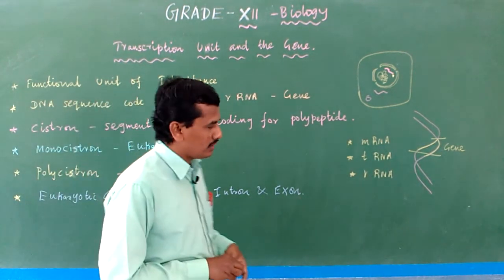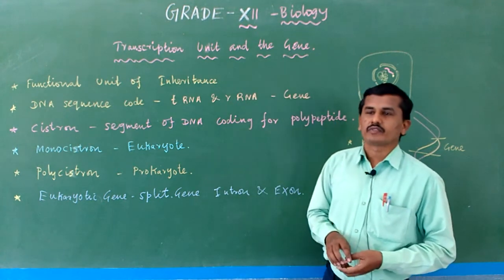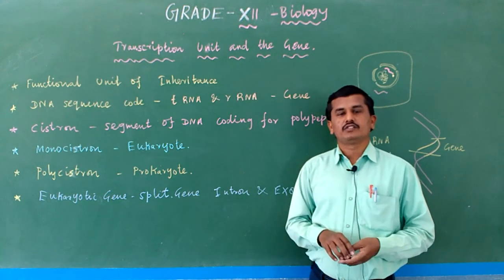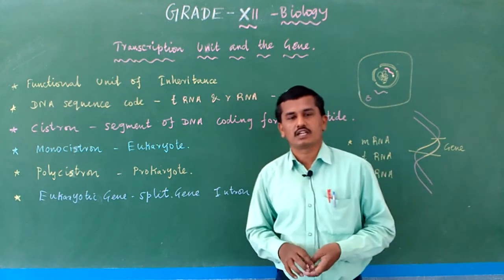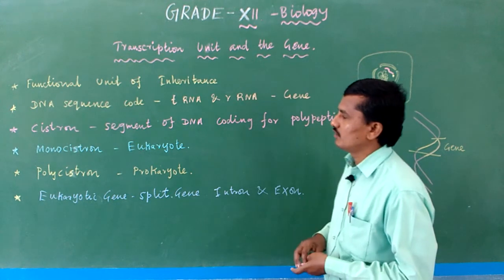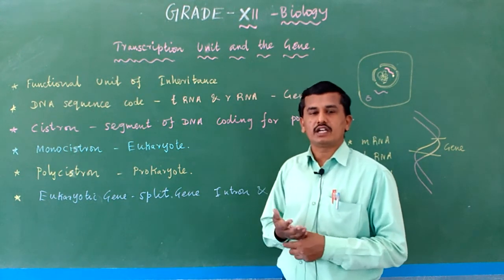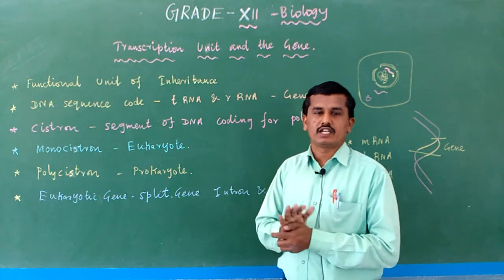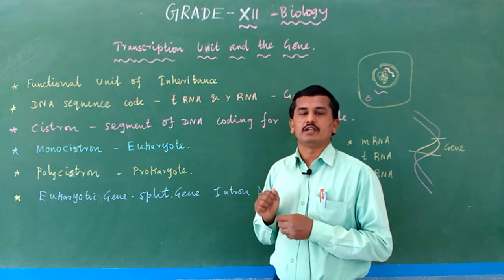Monocistrons means what, in the eukaryotes? We know it is a higher organism. It contains a well developed nucleus. Nucleus means nuclear membrane, nuclear pores, and double membrane cell organelles are present. These structures are in eukaryotes. Give an example of eukaryotes. In Whittaker's 5 kingdom concept, 11th standard you studied: Monera, Protista, fungi, plantae, animalia.